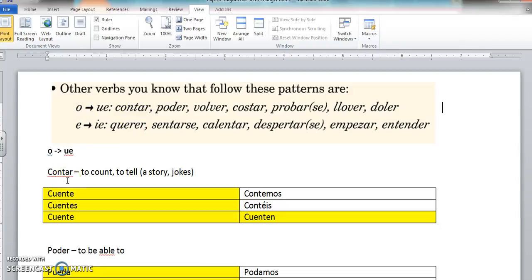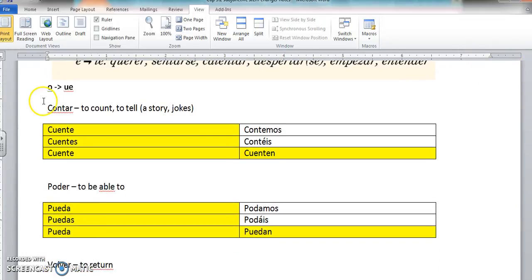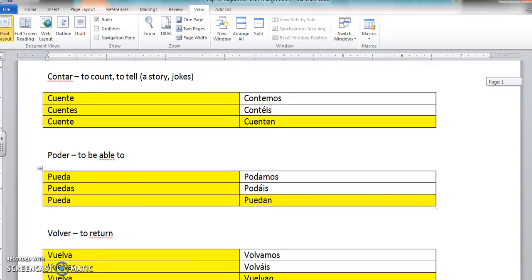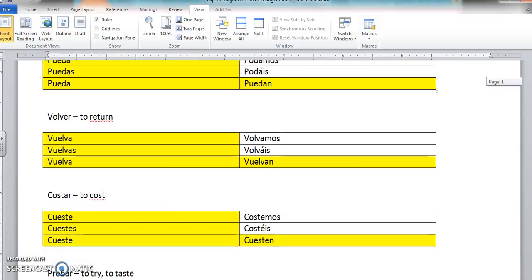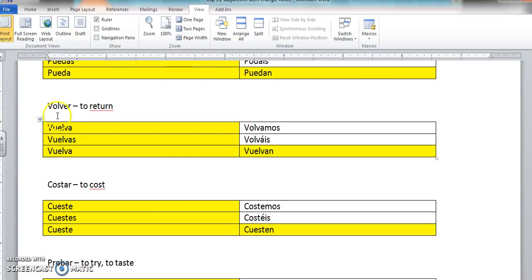So here's the verb contar, to count or to tell, like to tell a story or to tell jokes. So you see how the O is changing to a UE inside of the boot and staying as an O outside. Poder, same thing. O is changing to a UE inside the boot and staying as an O outside of the boot. Volver, same thing.